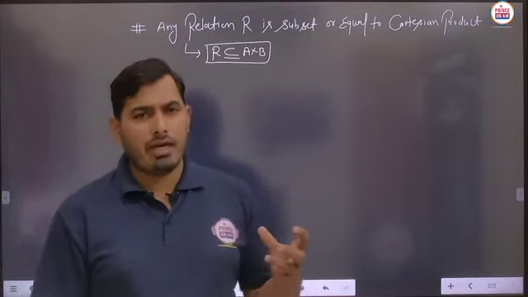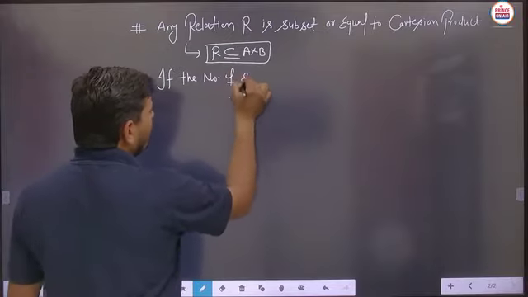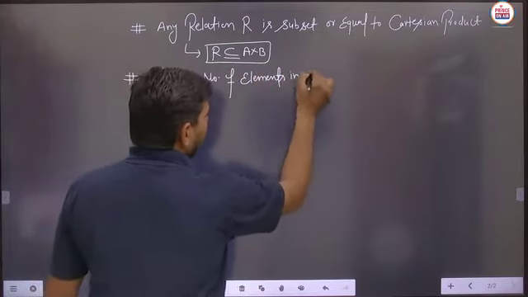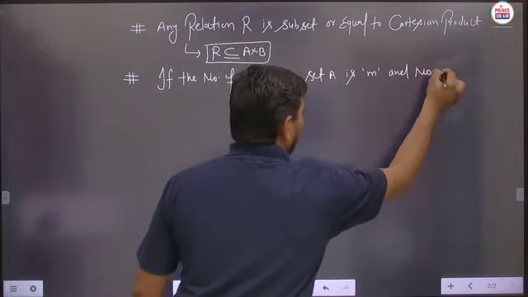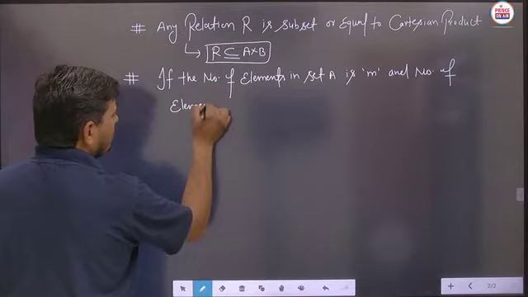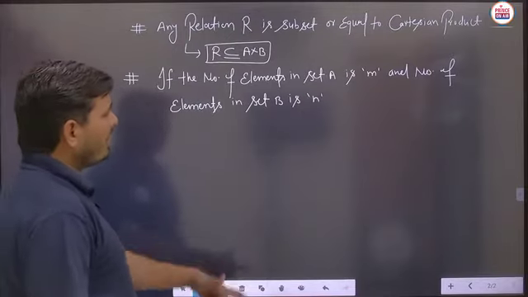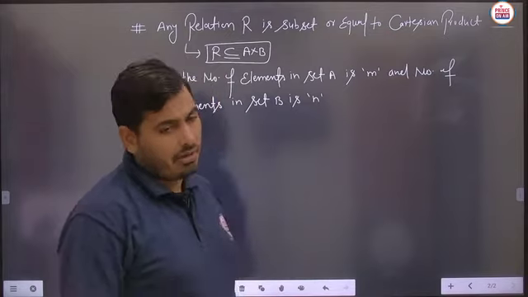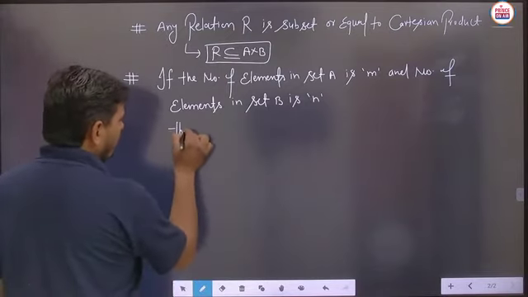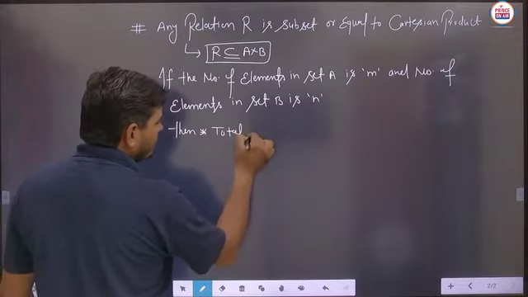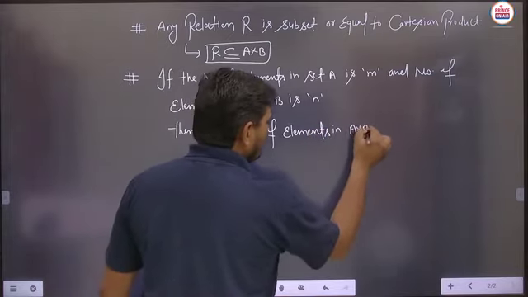Suppose the number of elements in set A is M, and the number of elements in set B is N. Suppose any relation is defined from set A to set B, then first of all, the very important thing is that the total number of elements in A cross B is M into N.